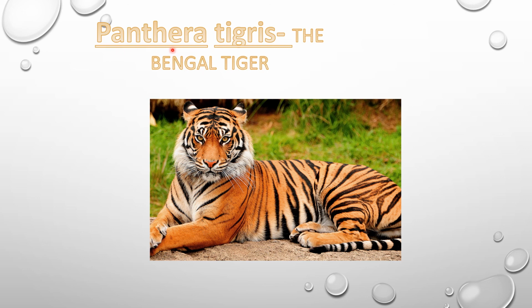The initial of the genus name is always written in a capital letter, and the initial of the species name is always a small letter. So we have written Panthera tigris by following all the rules of scientific names.